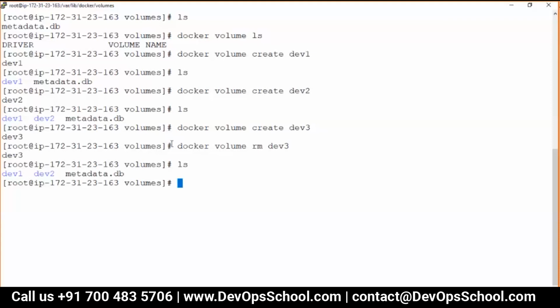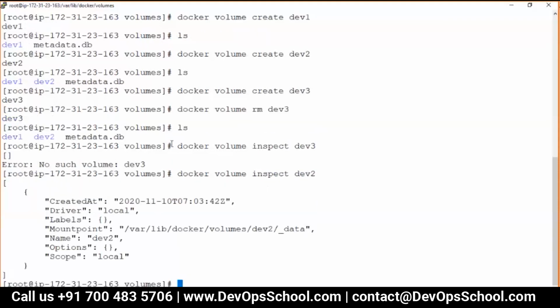So not only can you create a volume, you can remove the volume, prune the volume, list the volumes, and everything. You can inspect the volumes also. See. So guys, these are the commands which you can use to work with volumes.